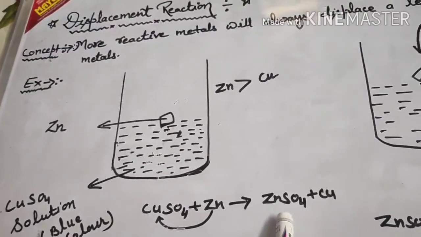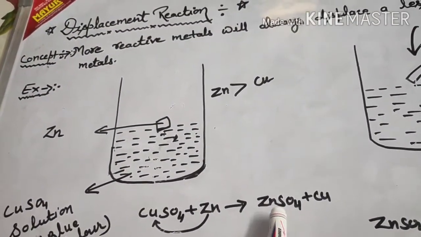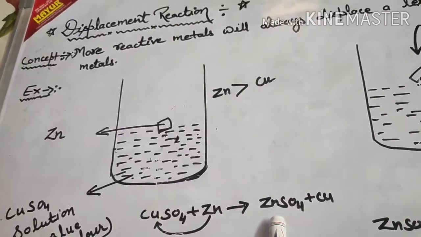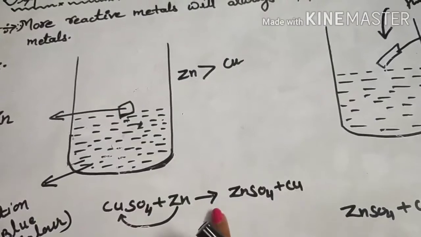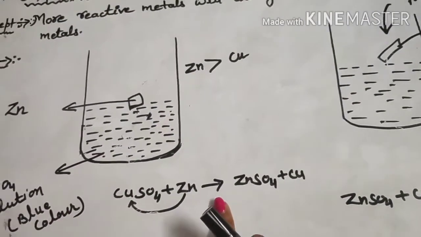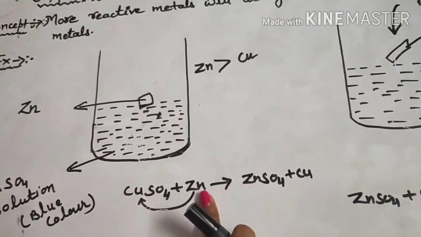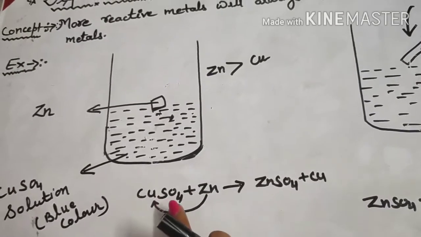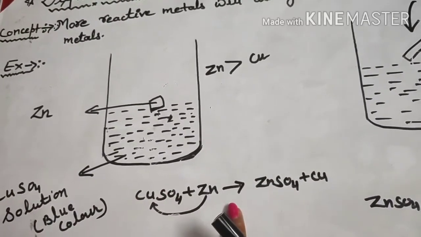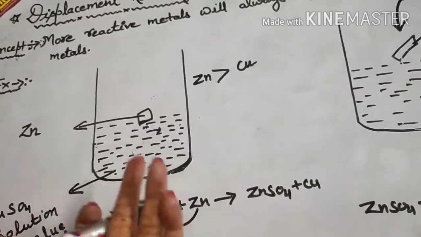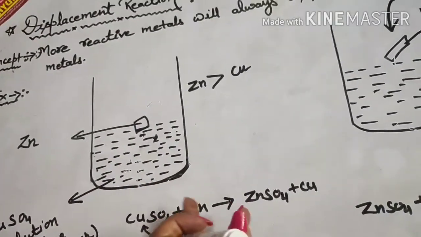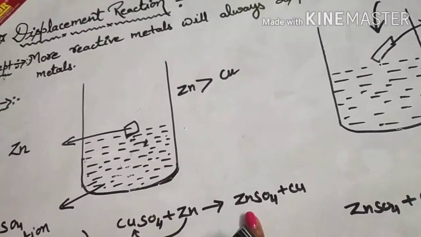Zinc sulfate is colorless, so due to the formation of zinc sulfate, the blue color of the solution gradually fades. Look at this reaction carefully. Here you can see zinc is actually replacing copper from copper sulfate solution to form zinc sulfate.